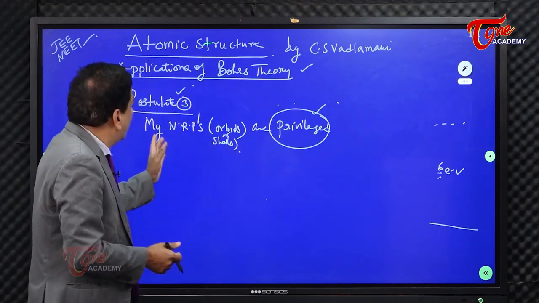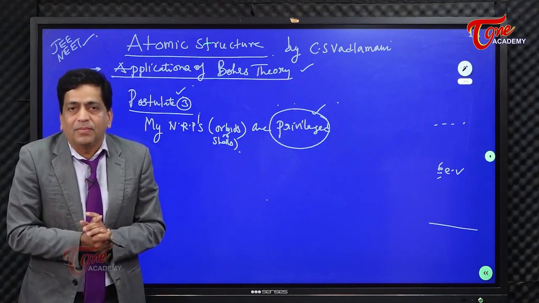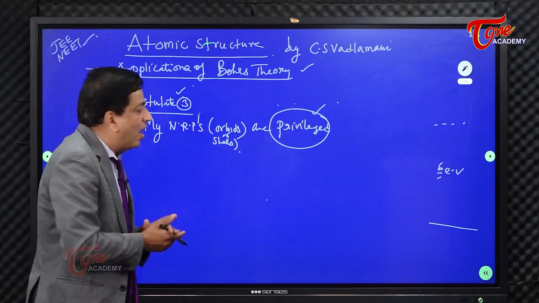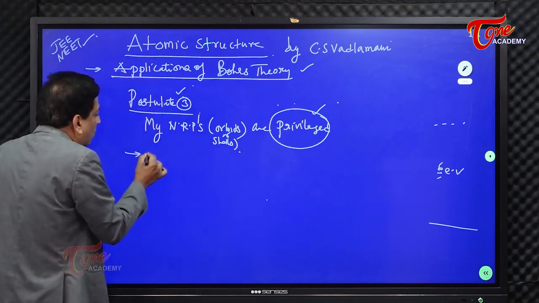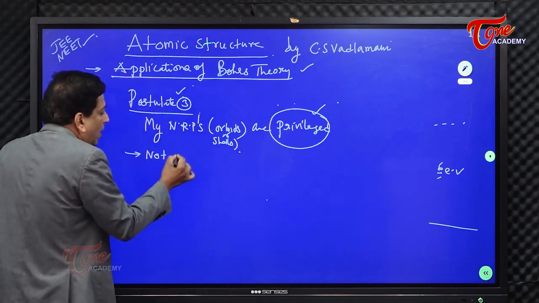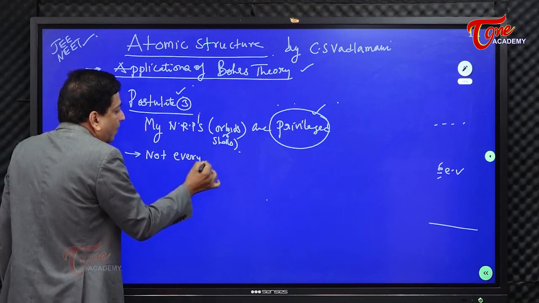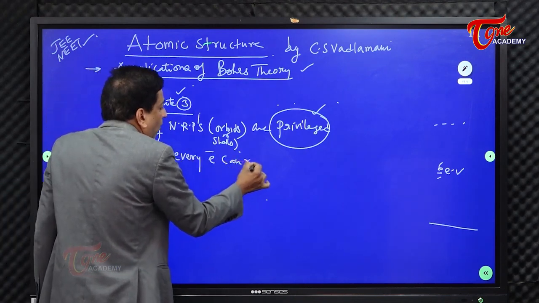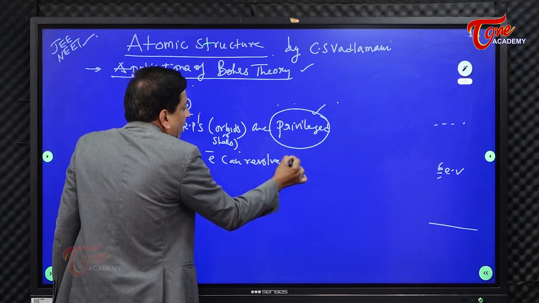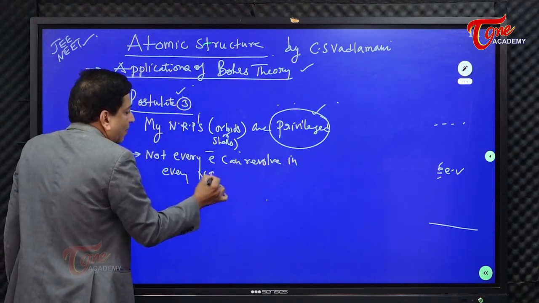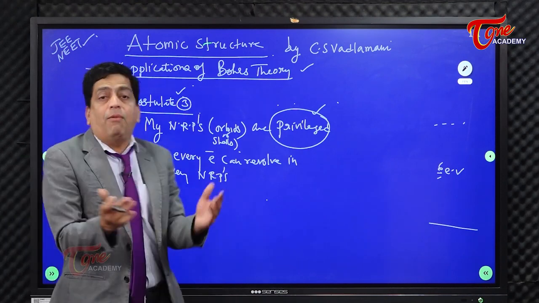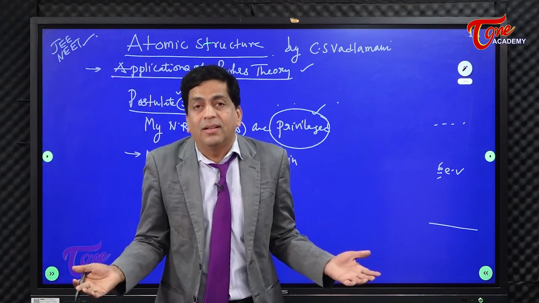Similarly, he says that my orbits are privileged. That means not every electron can revolve in every NRP. Not every fellow can travel in Indian Airlines without ticket.